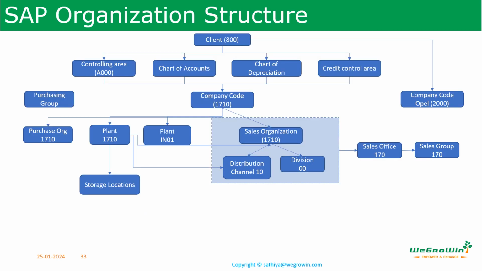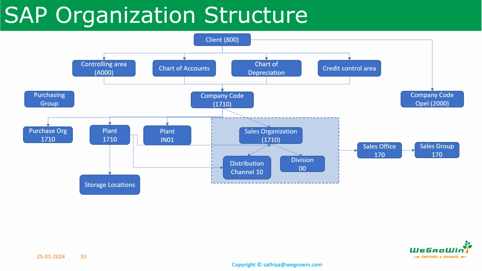Here we see the overview of the SAP organization structure starting from the client 800 for our business case. We have controlling area A000 and company code 1710. Plant 1710 is assigned to company code 1710. Though plant IN01 is shown here, assigned to the company code 1710, it will be created and assigned later as we discussed earlier. We also see the store locations assigned to the plants.